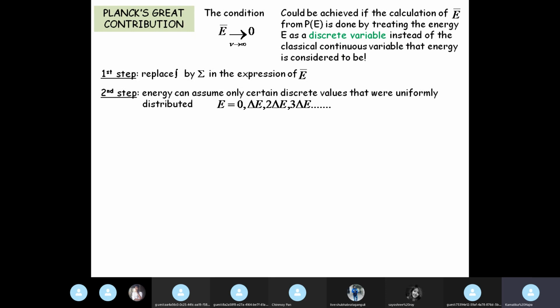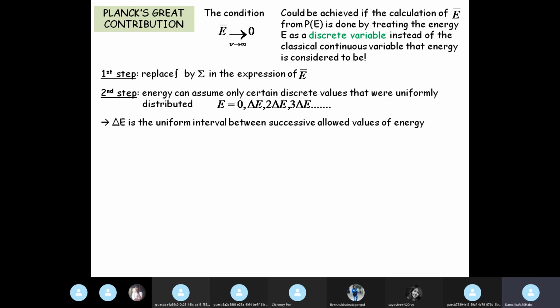So the value of energy of a particular entity, in this case a particular standing wave, may be 0 or delta E or twice delta E or thrice delta E, etc. So the energy can be in multiples of a certain minimum value given by delta E. Delta E is the uniform interval between successive allowed values of energy.